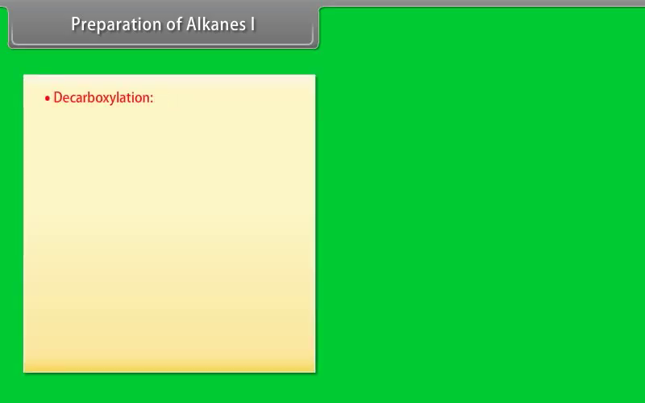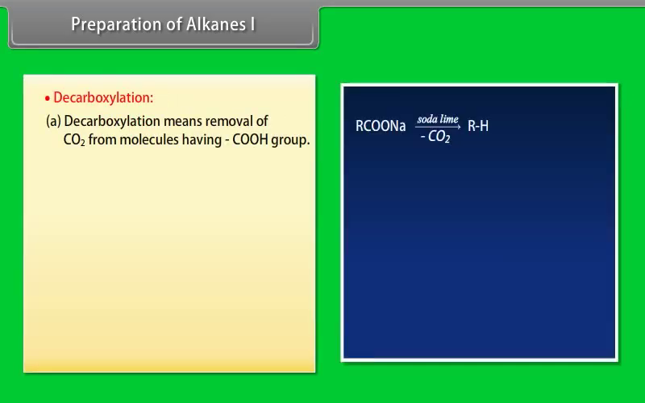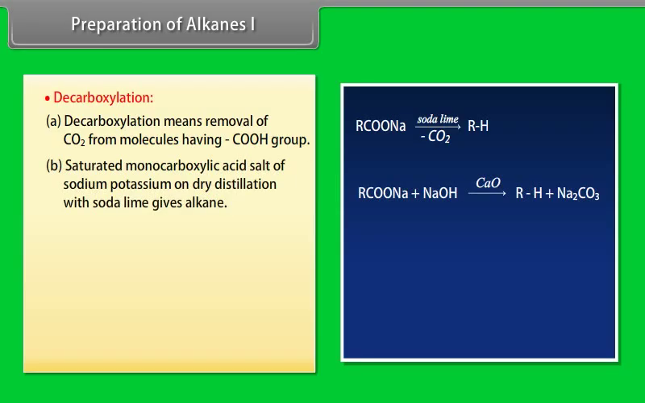Preparation of alkanes, Part 1. Decarboxylation. Decarboxylation means removal of CO2 from molecules having a COOH group. Saturated monocarboxylic acid, salt of sodium or potassium, on dry distillation with soda lime gives alkane.